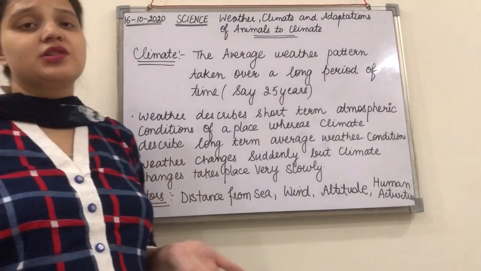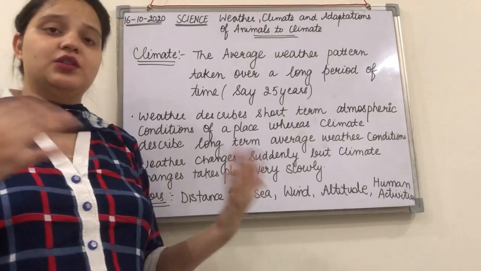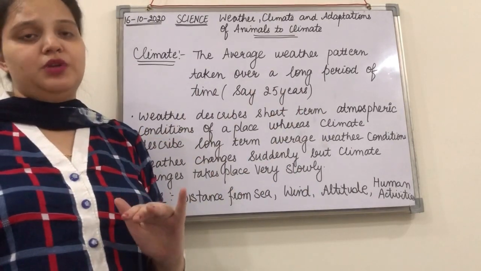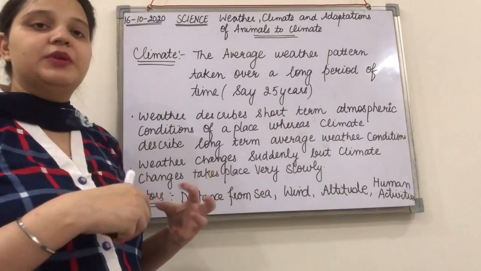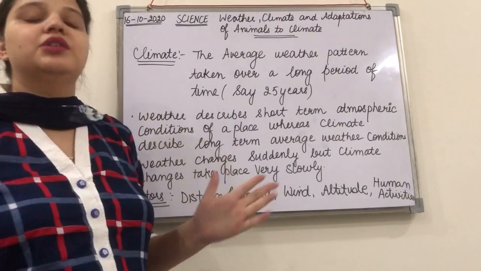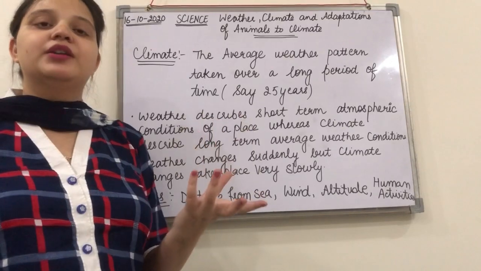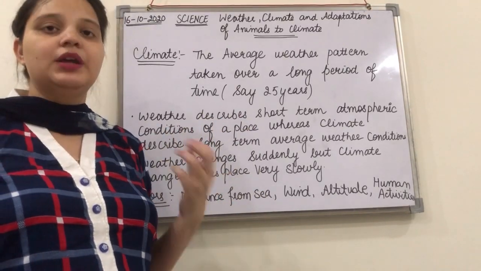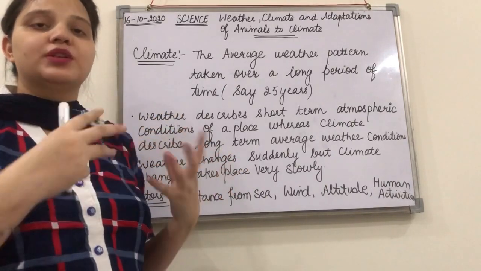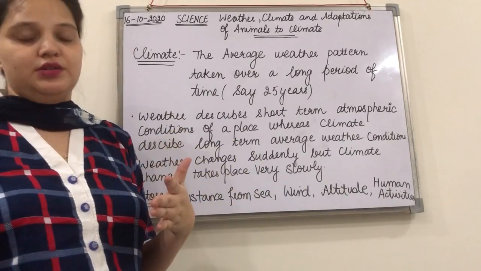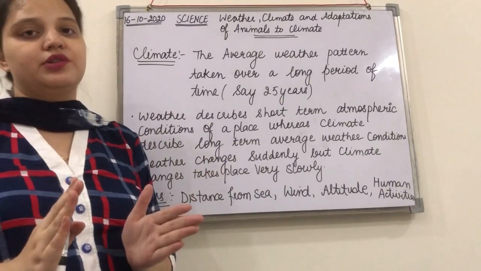That means weather changes are very, very quick. Okay, so in an hour or in 2 hours, right, the weather will change from cloudy to rainy. Okay, but the climatic conditions are not so. Climatic conditions are basically the average weather reports that are collected over the years. For example, if we consider some areas like the Himalayan region, it is always cold. Okay, Thar desert, it is always hot. Okay, so these are basically the weather reports that are collected over the years to say that the climate of this particular region is hot and the climate of this particular region is cold.